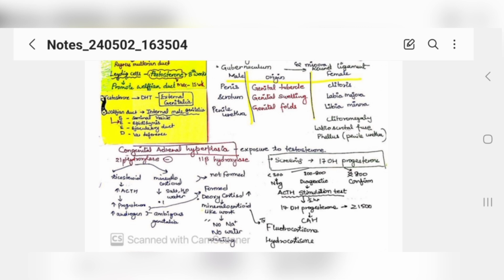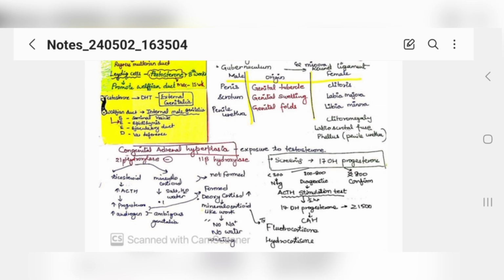Okay, so what will happen? You will have more progesterone. There will be salt and water deficiency because mineralocorticoids are not forming. So for screening of this condition, you will check 17 hydroxyprogesterone levels. If these levels are less than 300, then you have to do nothing. But if these levels are more than 800, it confirms that there is a deficiency of this enzyme and the condition is congenital adrenal hyperplasia. But if the levels are between 300 and 800, then you have to do a diagnostic test. And if it is more than 800, then it is confirmatory.